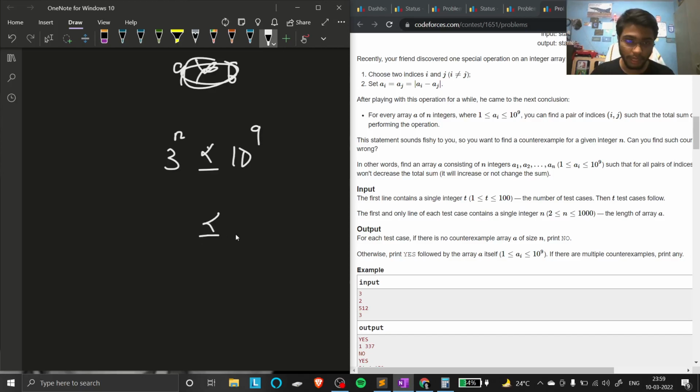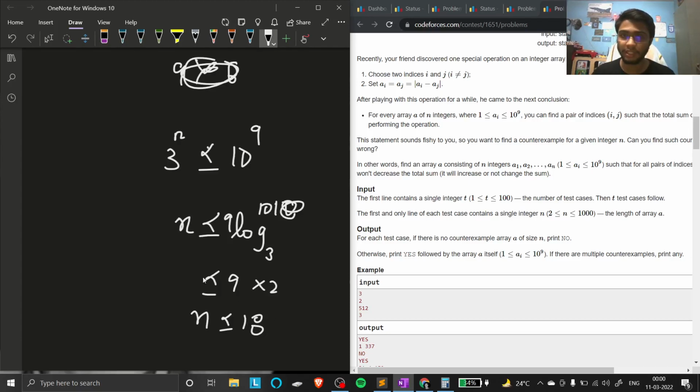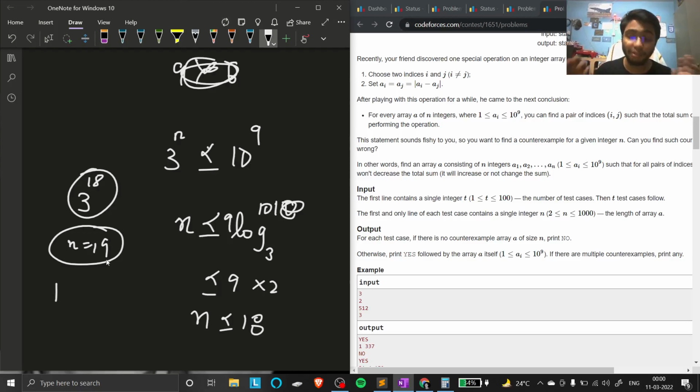So what you can do, I am taking log. Fine. So 10 raised to power 9, 9 into log of 10. Fine. So n would be how much? 10 raised to means what would be this? 2. Fine. Approximately 2 and 9. So n would be less than or equal to 18. So max to max, it could go until 3 raised to power 18. This is the max condition, for which we will start the loop, going till 19. Reason, we start from 1 now, so it will go till 19. So that's the code. Everything is that.